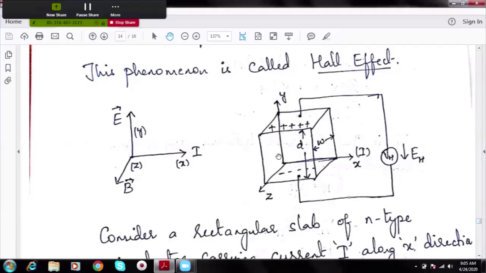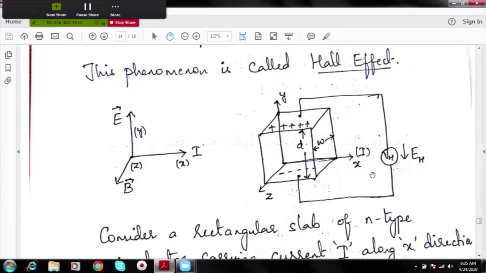Because of that, all the electrons are forced to come and occupy the lower end of the slab because of Lorentz force. So one end of the slab becomes more negative. As a result, the opposite side of the slab becomes more positive. Because more positive charges are accumulated on the top end and more negative charges accumulated at the bottom end, an electric field is established.